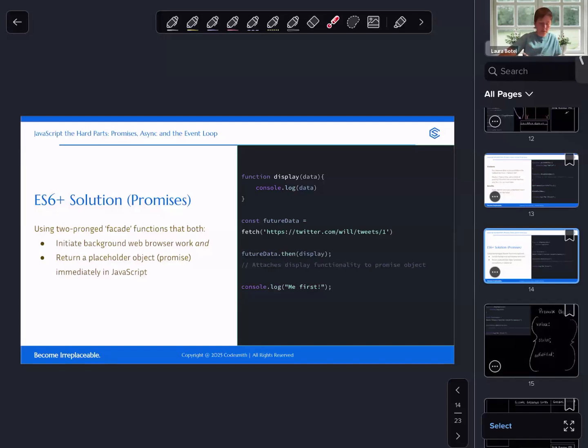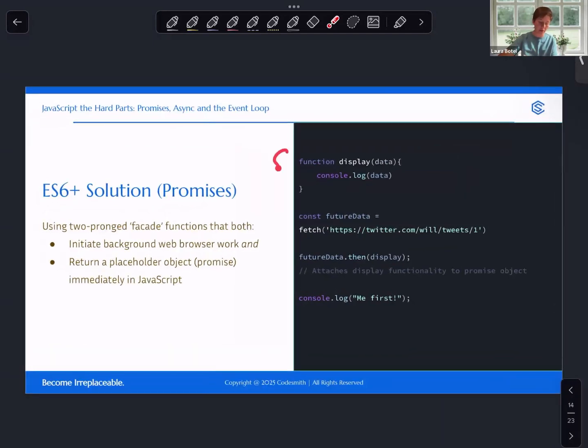I want to talk through a couple things. First, I want to just briefly touch on the fetch function, which is now built into JavaScript. We can use this without defining it ourselves, thankfully. And this is a promise-based function. It returns a promise. And then I want to talk about the promise object a little bit. So let's start by talking about the fetch function and the code that we're seeing here on the screen.